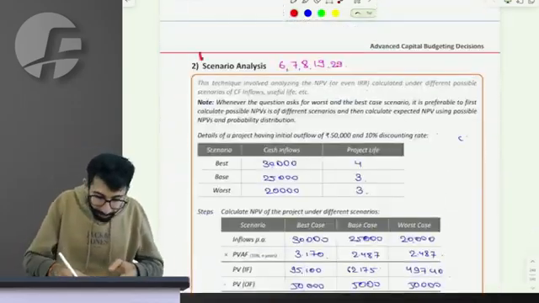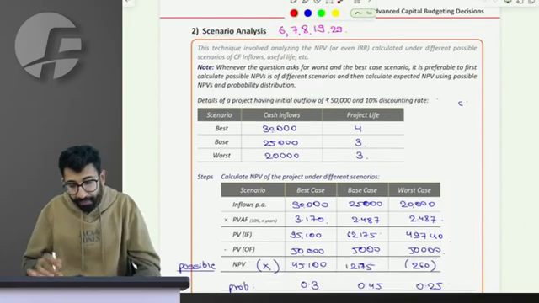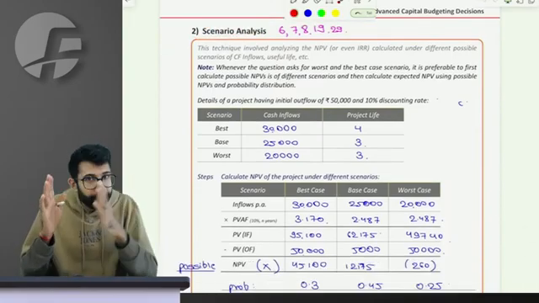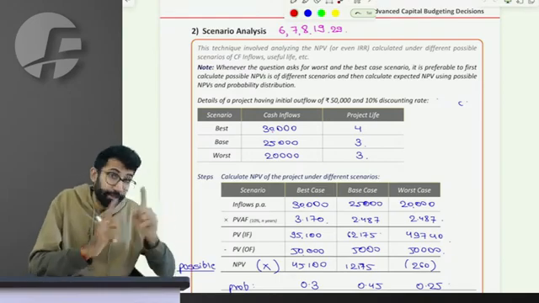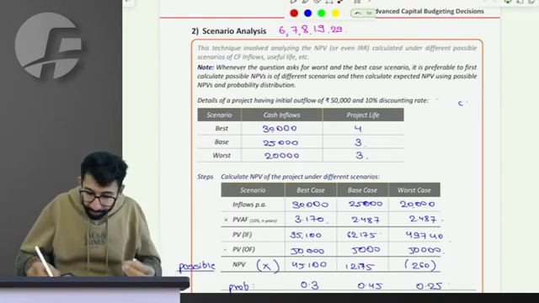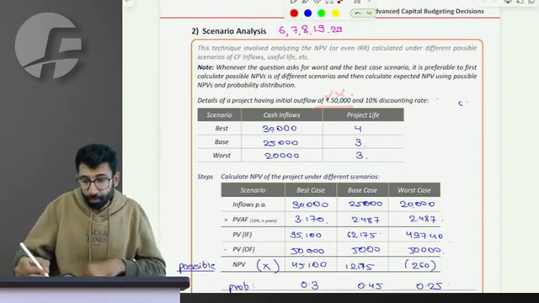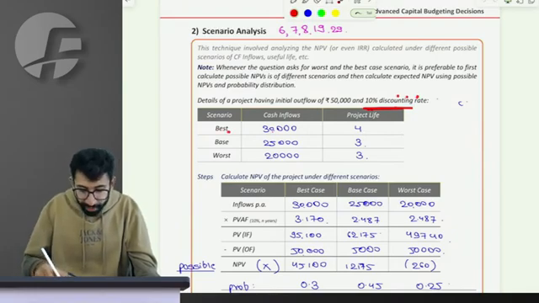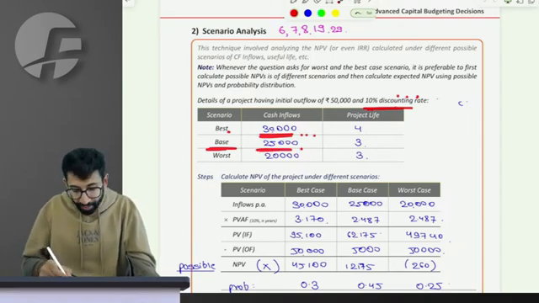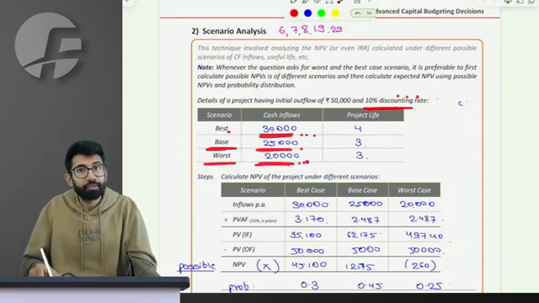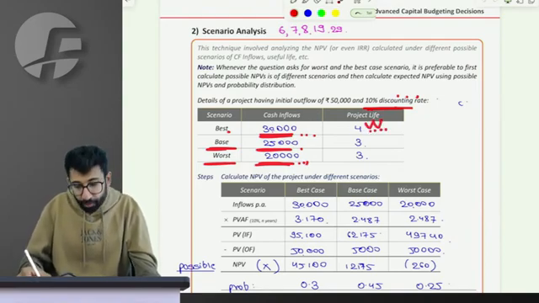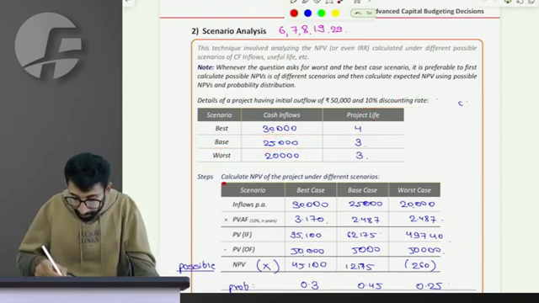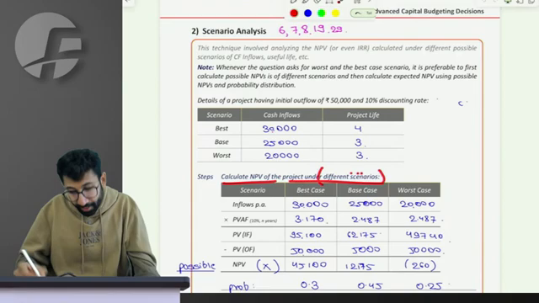Scenario analysis says you have to evaluate the individual scenarios that a project can have. For example, I have to invest 50,000 rupees in a project. The discounting rate for my project is 10%. In the best case, the project will give me an annual cash flow of 30,000. In the base case, it will give me 25,000. In the worst case, it can give me 20,000. In the best case, the project can have a life of 4 years. In the base and the worst case, the project can have a life of 3 years. They say compute the NPV of the project under different scenarios.